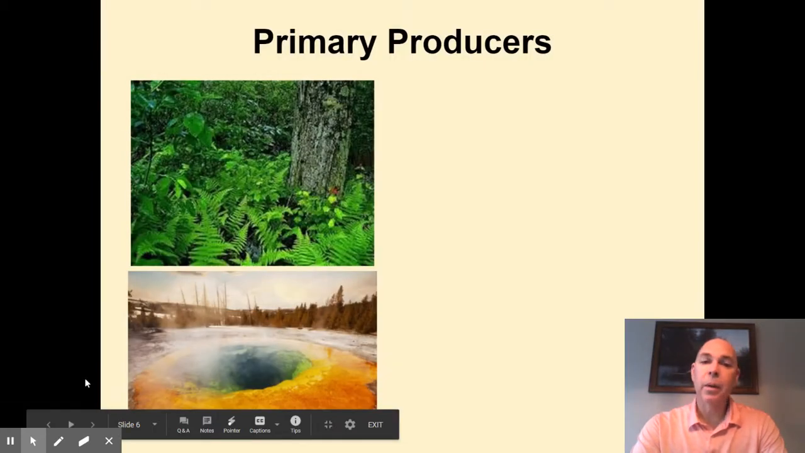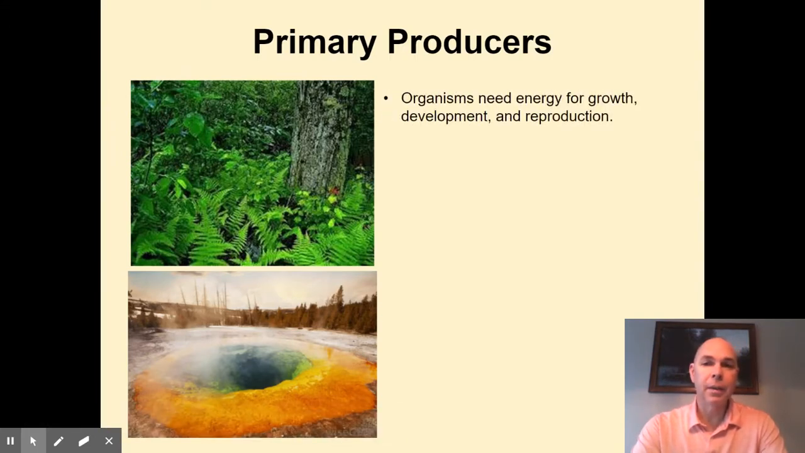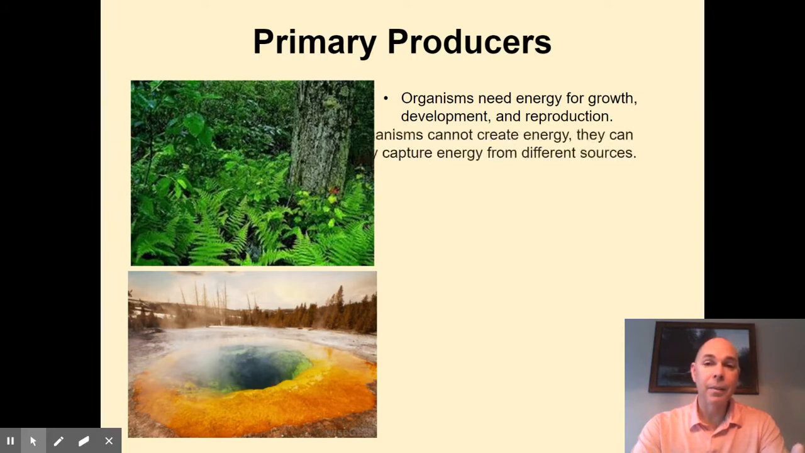So what exactly are primary producers? If you think of that word primary, that has an important meaning in this case. It's the number one, the producer of any given ecosystem. And we know that all organisms need energy. They need energy for growth. They need energy to develop. They need energy to be able to reproduce. So energy is an important survival need for any type of organism.